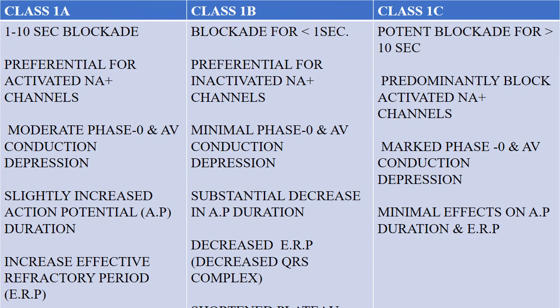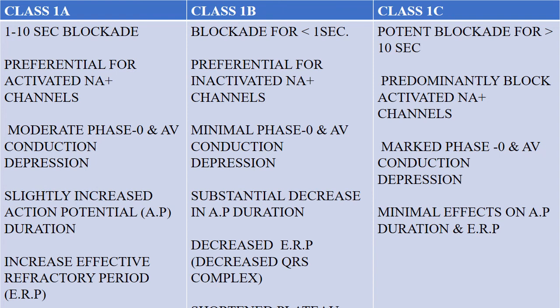Now the class 1A drugs depress phase 0 and AV conduction, while class 1B drugs have minimal depressant action on phase 0 and minimal depressant action on AV nodal conduction. They only slow conduction in depolarized tissues. And class 1C drugs have marked depressant action on phase 0 and AV conduction.